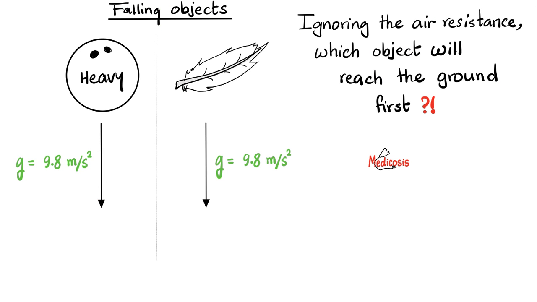And this is the oldest trick in the physics book. The question is, by ignoring the air resistance and then dropping a heavy ball and a light object or a light feather, which one will reach the ground first, assuming that there is no air resistance? Answer: both of them will reach the ground at the same moment. Why is that? Because both of them are influenced by the same gravitational acceleration, which pulls them downwards. And of course, both of them started at the same moment with an initial velocity that equals 0. They started from rest, and they will reach their maximum velocity, the final, the moment they hit the ground.